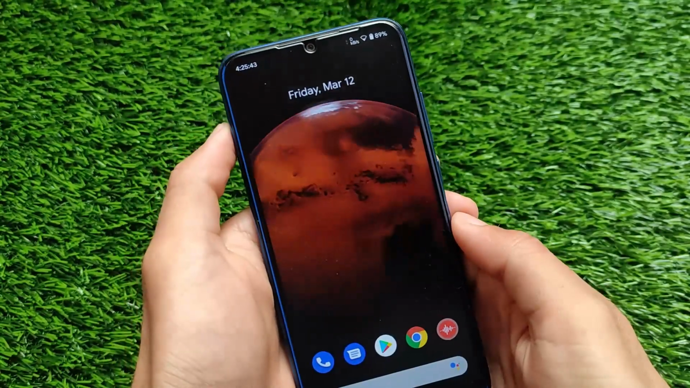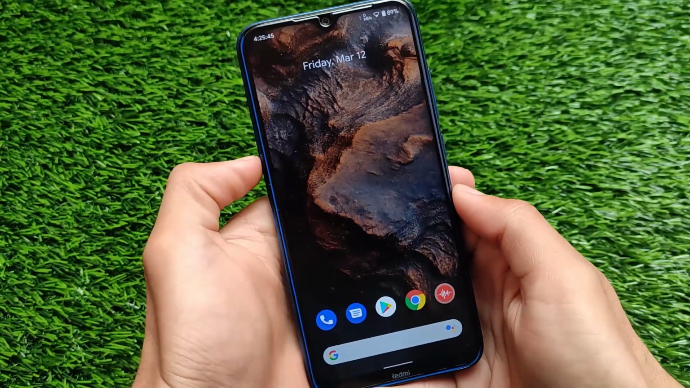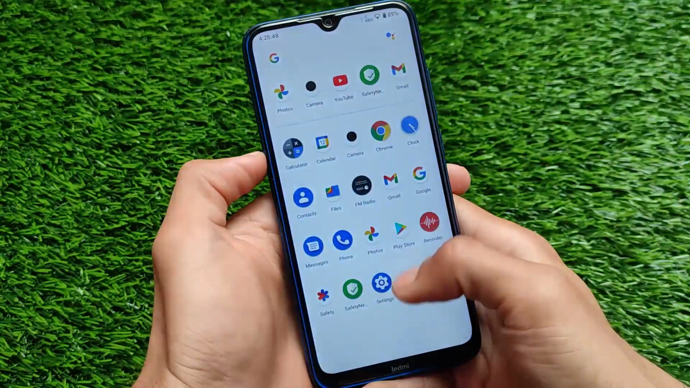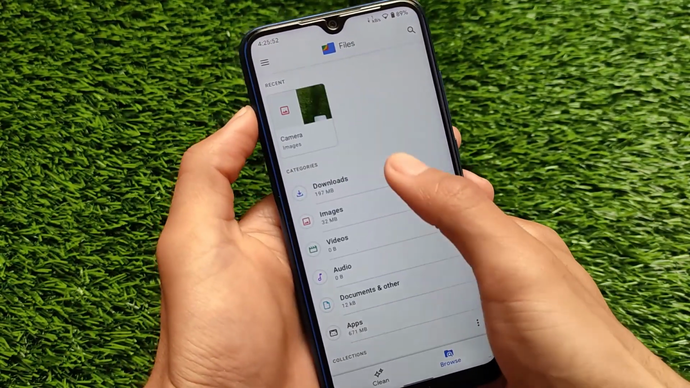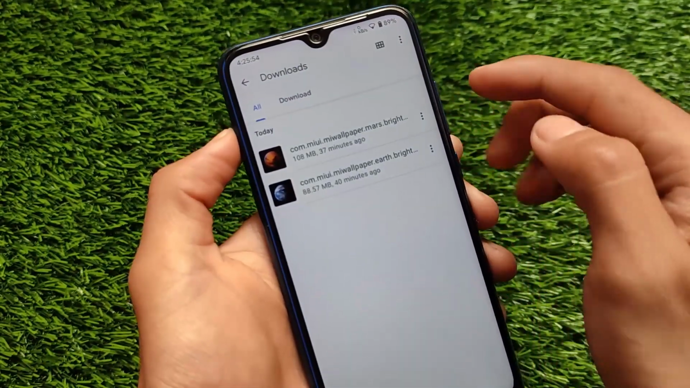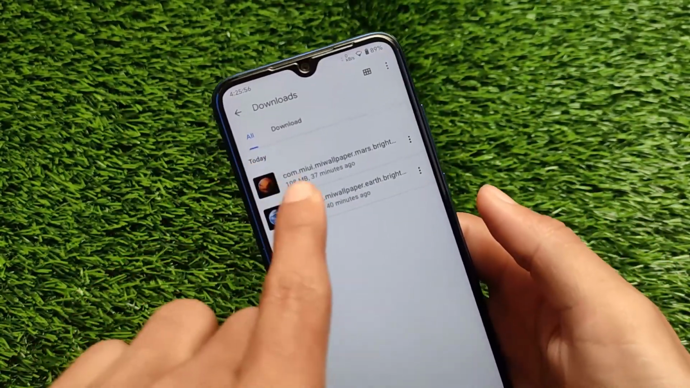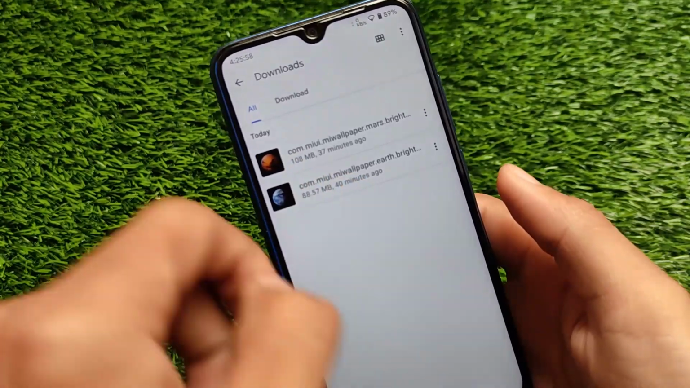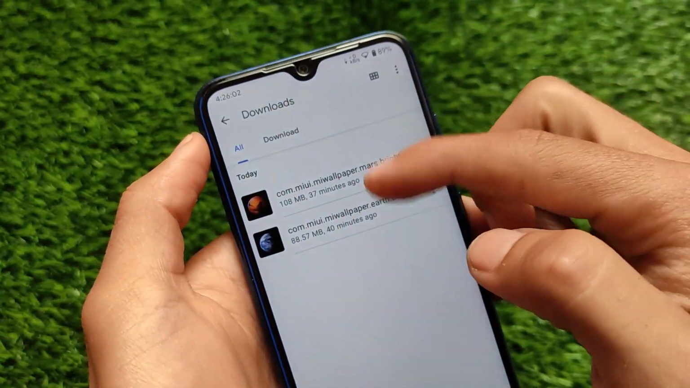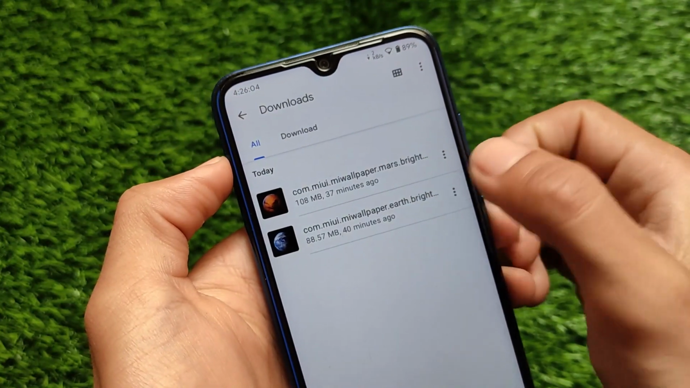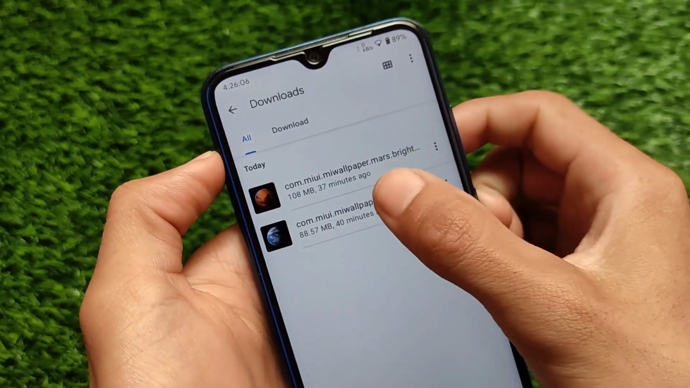Let me show you one more thing about this wallpapers app and some other things, like the APK files and so on that you need to install on your device. If I go to the download section, these are the two APK files required to install on your device. One is 108 MB and the second one is 88 MB. Let me show you once. Okay, here we have the Earth super wallpaper, which is only around 88.5 MB.